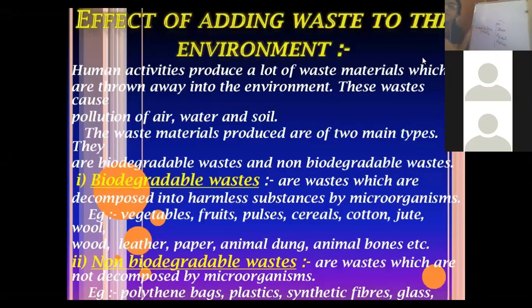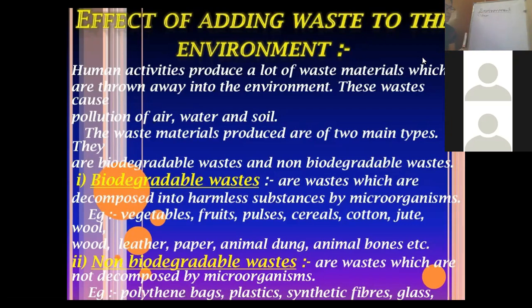Chapter: Our Environment. First, we have to understand the various components of the chapter, our environment. Then we will be talking about the various problems related to that, and then we will be discussing the solutions. What is the environment? It's the immediate surroundings where we live. All the surroundings which are around us, where we stay, where we live, is termed as environment.